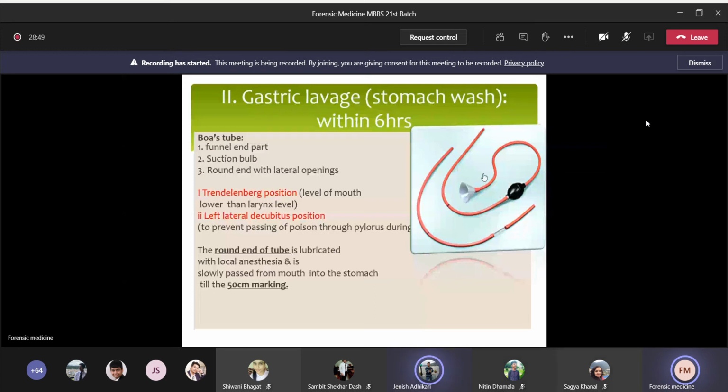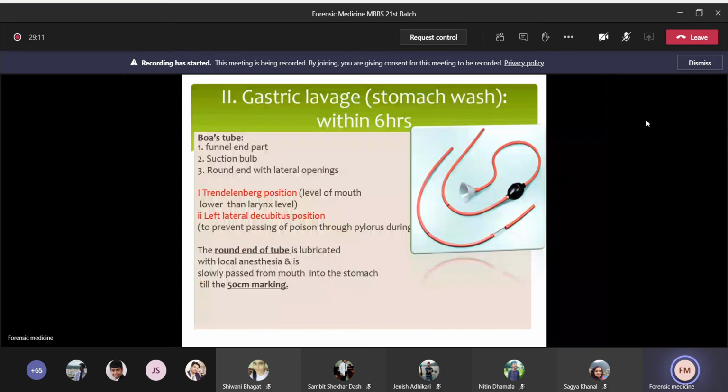No idea, ma'am. Okay. The length of the esophagus is 25 centimeters, and the length of the stomach is 25 centimeters. So 25 plus 25 equals 50 centimeters. So the tube will be exactly in the stomach. Okay, that is the reason.